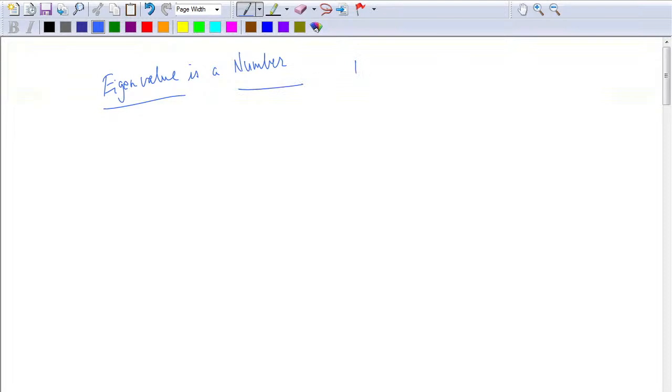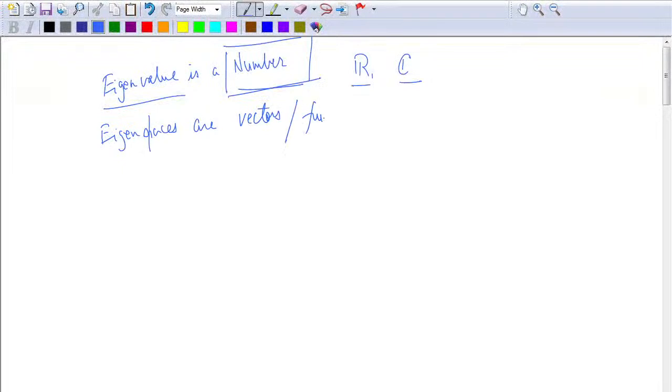This number could be either a real number or a complex number, because we are looking only at fields which are real or complex numbers at our stage. But when we go higher, we have the notion of eigenvalues over other fields also. There again, depending on the field, our eigenvalues will change. But what will remain the same is that they will be numbers. Eigenspaces are vectors or functions.